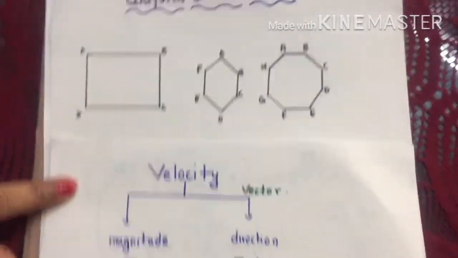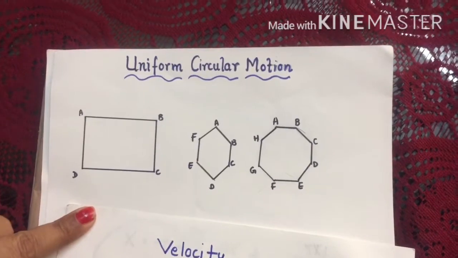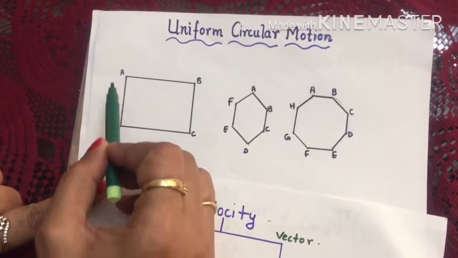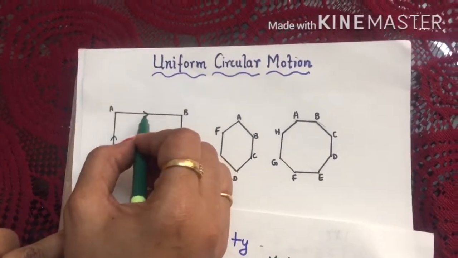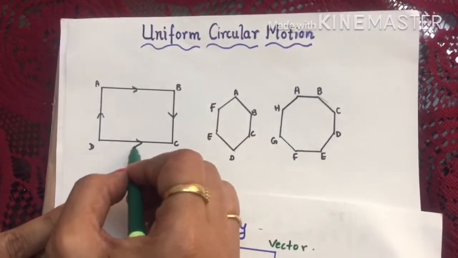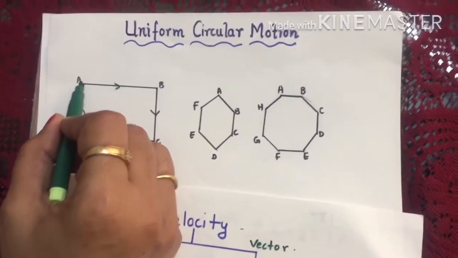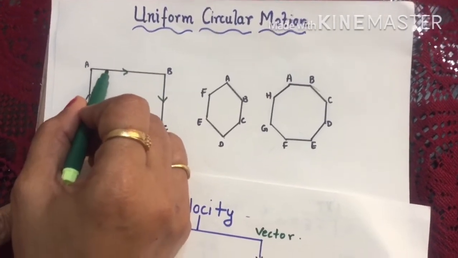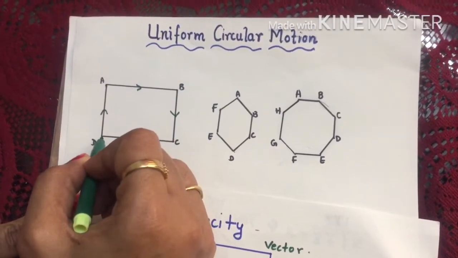For example, have a look at this figure. Suppose an athlete is running on this rectangular track. Suppose he is moving with 5 meter per second. At this point he is changing his direction, so we can say the velocity is changing because of the direction. How many times is he changing direction in this case?